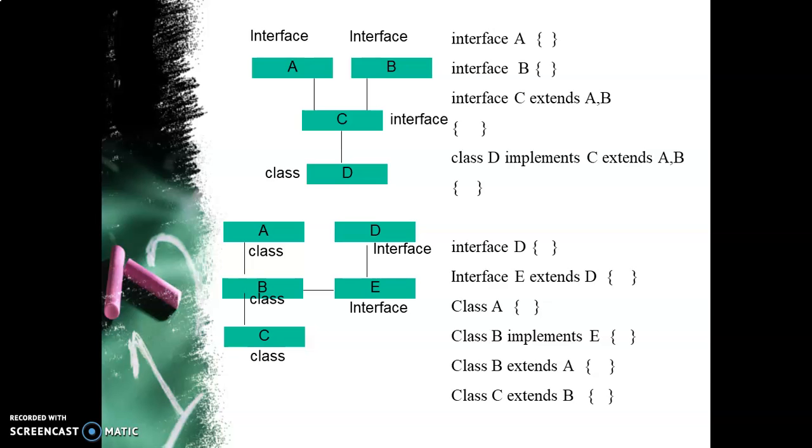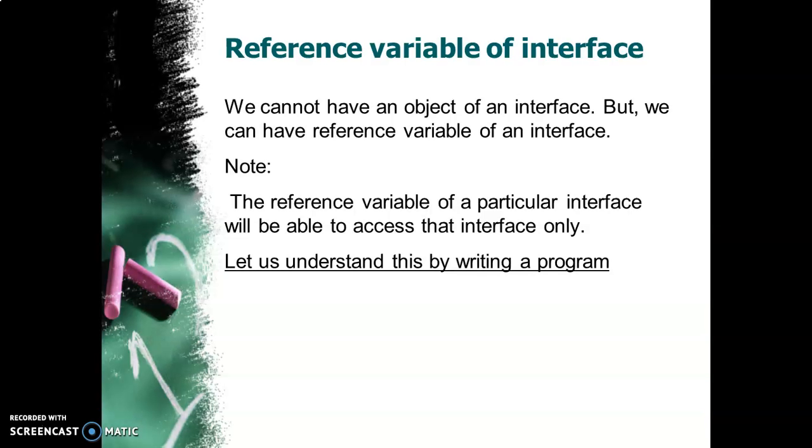So I can have an object of class D and a reference variable of D which can access the methods that are in A, B and C. But if I have a reference variable of interface A, in that case I won't be able to access the methods that are in interface B. Of course, I can access the methods of C because C is extending A. But I cannot access the methods in B. So please remember that whichever interface reference variable is created, that reference variable can access that particular interface only. This is very important for you to understand.